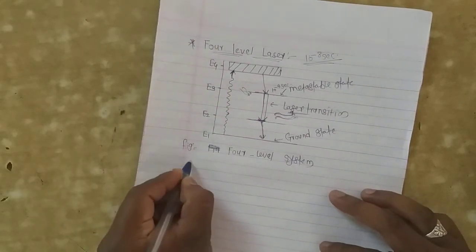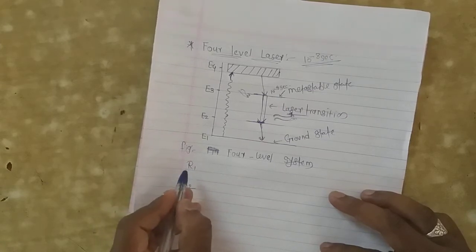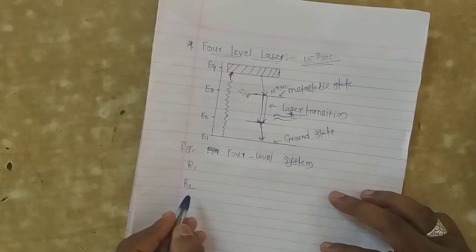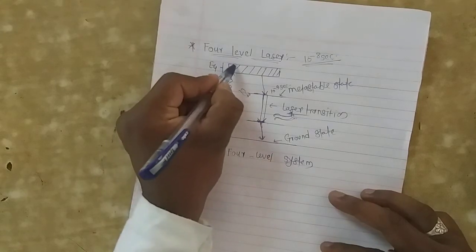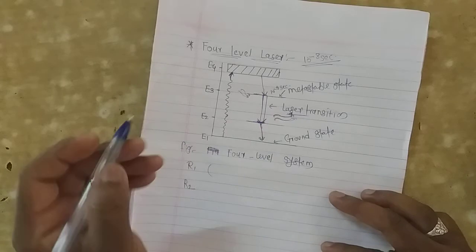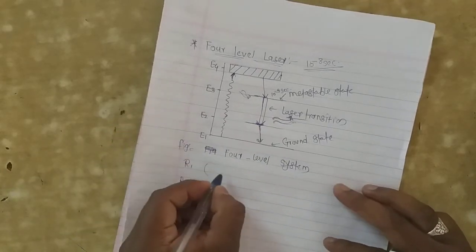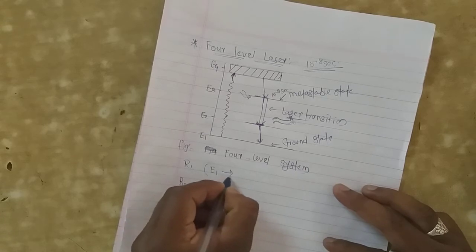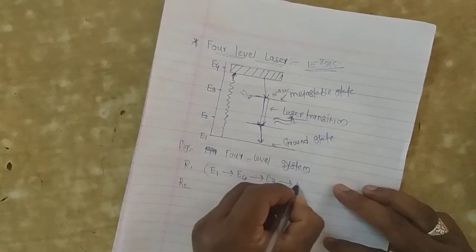Okay, we have used two terms, that is R1 and R2. R1 is the pump rate and R2 is also a pump rate. But that R2 denotes that atom jumps into the excited state, goes back to the E3 state and goes back to the E2 state. That rate is known as R1, that is the pump rate. That means R1 is the E1 state to E4 state to E3 state to E2 state.